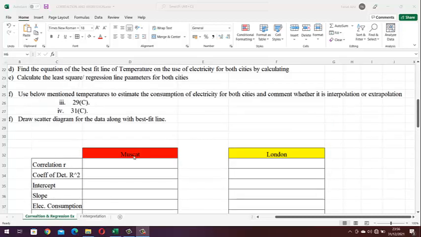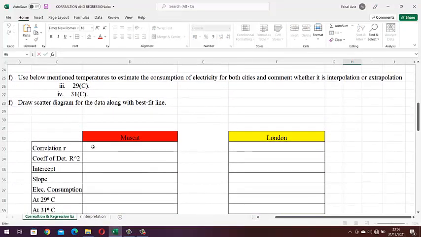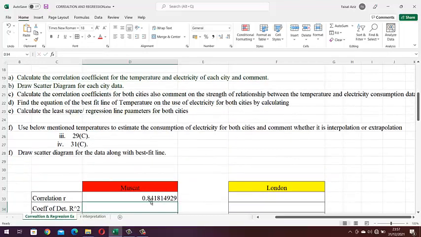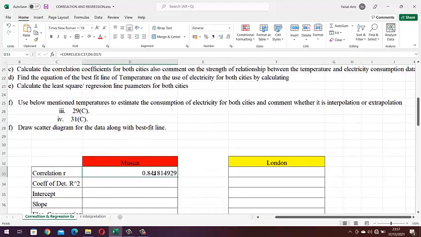So let's start with Muscat. First is the correlation. We know it well that to calculate a correlation we can use a Correl function. So here I have the equal sign, I have typed Correl, then I will scroll up and select the first array, comma, then I will select the second array, and then after closing the bracket I will press enter. So you can see that the correlation coefficient as far as Muscat temperature is concerned is 0.84,